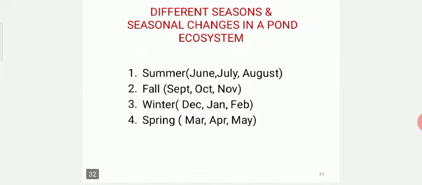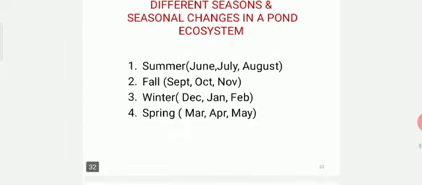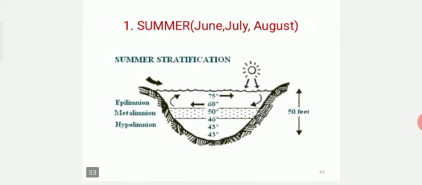The next is about the different seasons and seasonal changes in a pond ecosystem. The different seasons are summer, fall, winter and spring. Let us see about the summer. Here we can see the formation of summer stratification, that is the formation of 3 layers: epilimnion, hypolimnion and metalimnion. The upper layer is called epilimnion, the bottom layer is called hypolimnion, and the middle layer is called metalimnion. Here we can see the fluctuations in the temperatures. In the upper layer we can see a higher temperature when compared with the bottom of the pond.